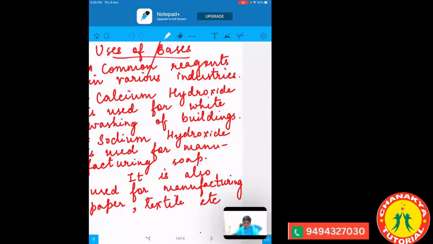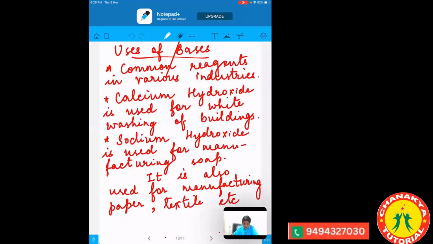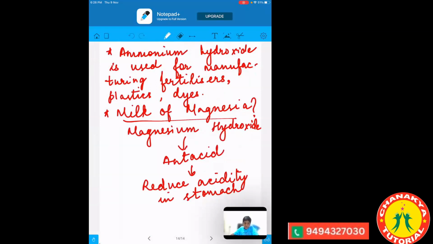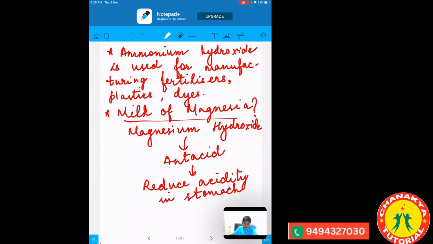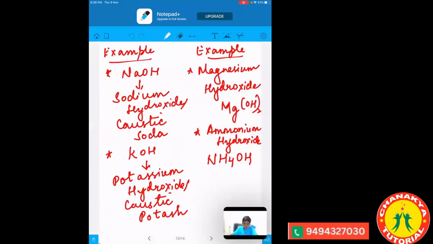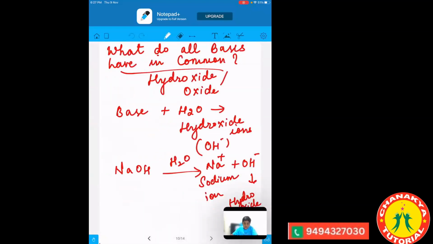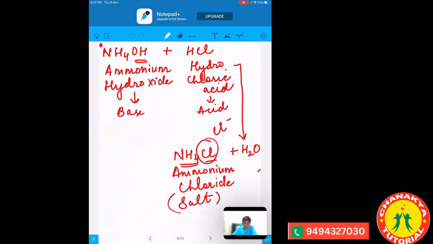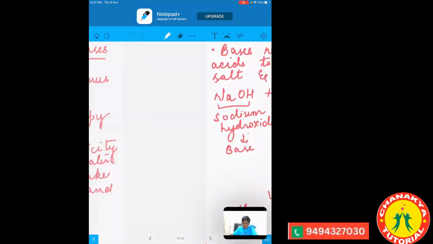So these are certain uses of it. Calcium hydroxide is used for whitewashing of the building. Sodium hydroxide is used for making soap, also for making paper, textile and all. Ammonium hydroxide is used for manufacturing fertilizers, plastics and dyes. Magnesium hydroxide, which is called milk of magnesia, is used as an antacid just to relieve the acidity problem in the stomach. So that's about the properties as well as the uses of bases.